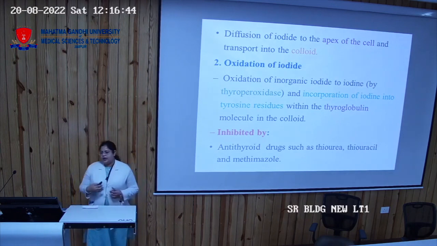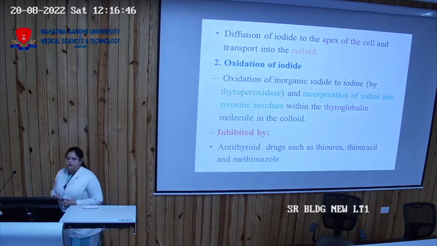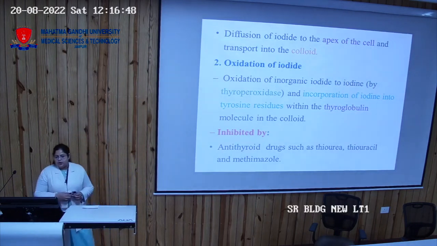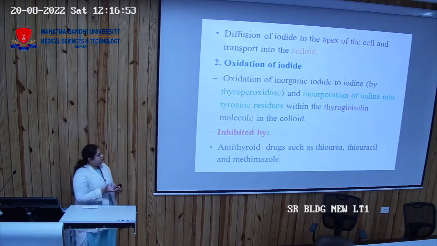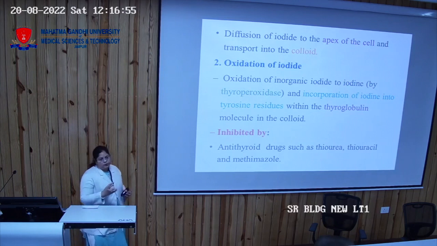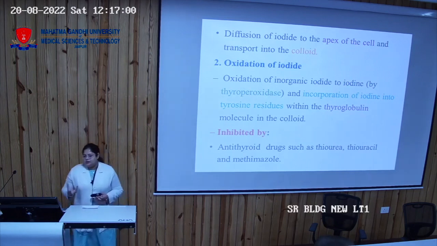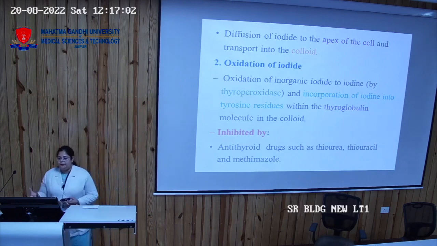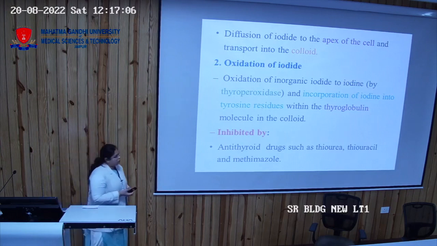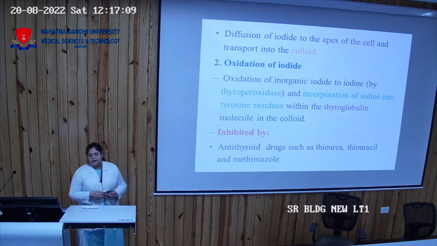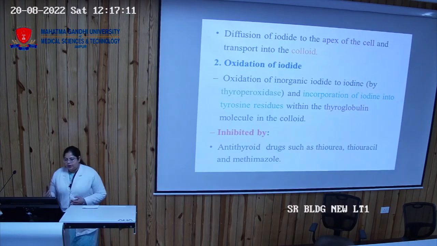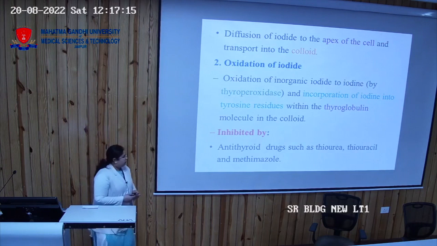The iodide oxidizes into iodine with the help of the enzyme thyroperoxidase. Now this iodine is incorporated into the tyrosine residues present in the thyroglobulin. This molecule is present in the colloid, and thyroglobulin helps in the binding of the iodine. This oxidation step is inhibited by antithyroid drugs like thiourea, thiouracil and methimazole.